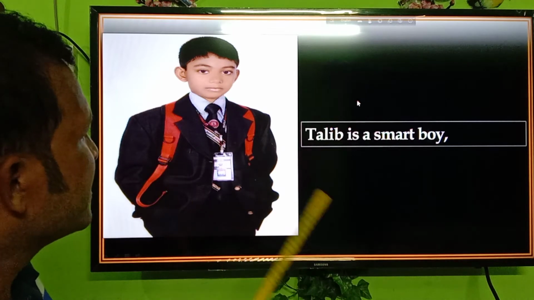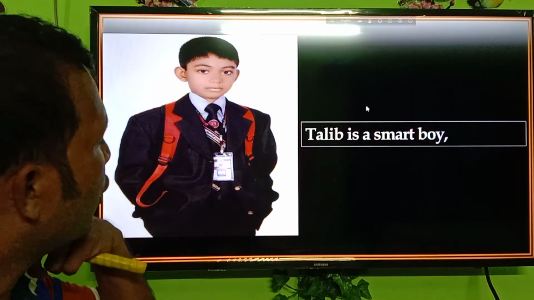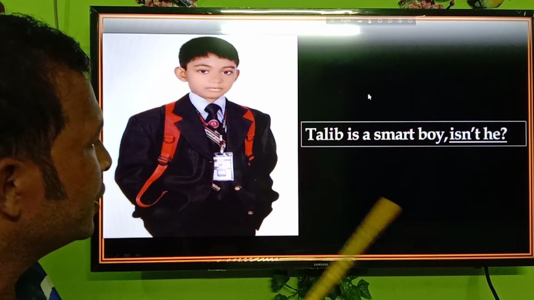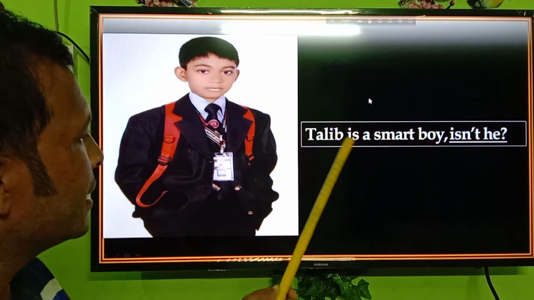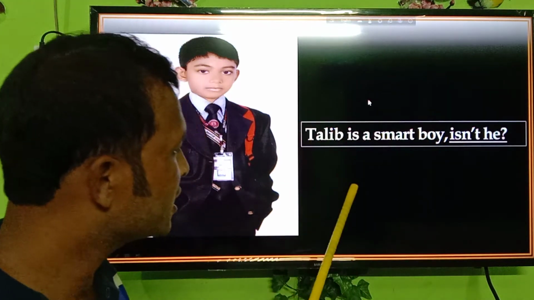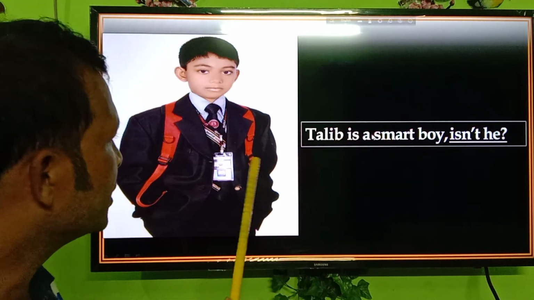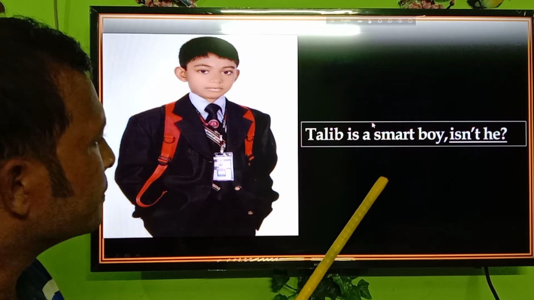Here is a boy. His name is Talib. The sentence is, Talib is a smart boy. He is looking very smart. Answer will be, isn't he? Here is a helping verb, and there is no negative. Here is a positive statement, so the answer will be a negative statement. Isn't he? Talib is a boy, so we have used here he.